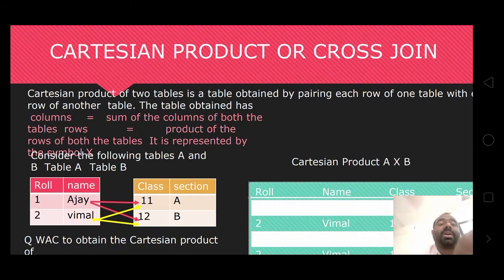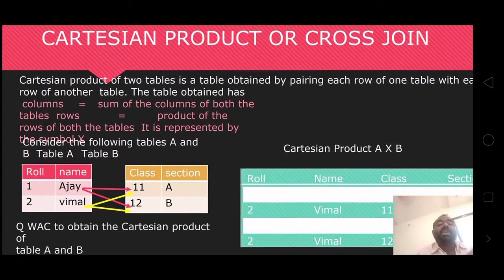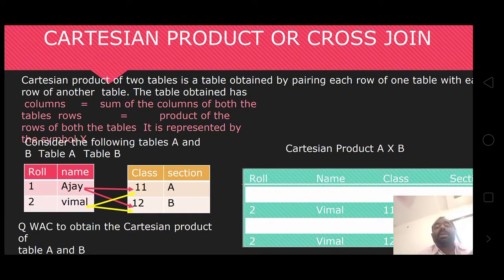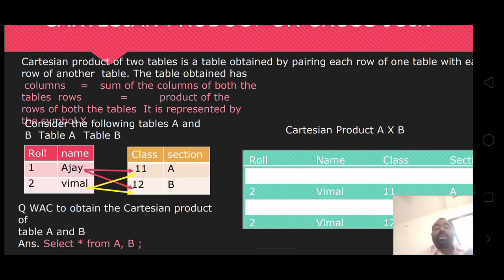Cartesian product or cross joins. The Cartesian product of two tables is a table obtained by pairing each row of one table with each row of another table. The table obtained has columns equal to the sum of the columns of both the tables. Here the product of the rows in both tables is represented by arrows.